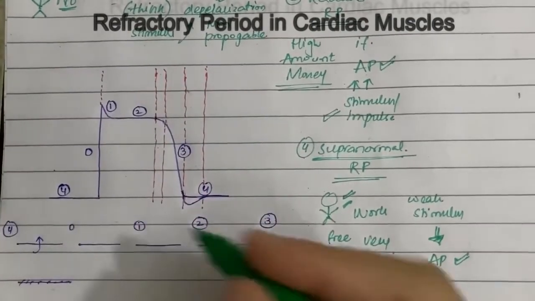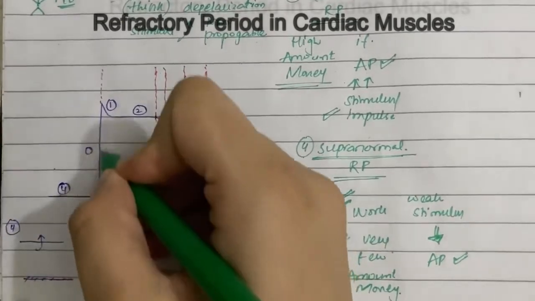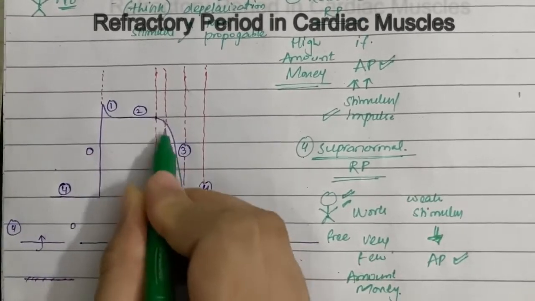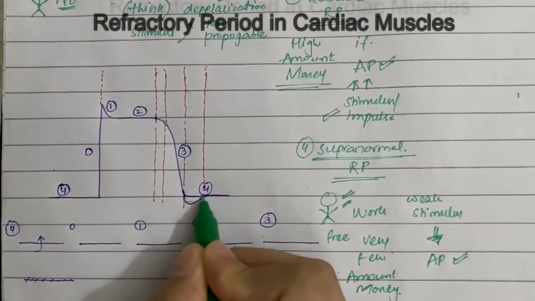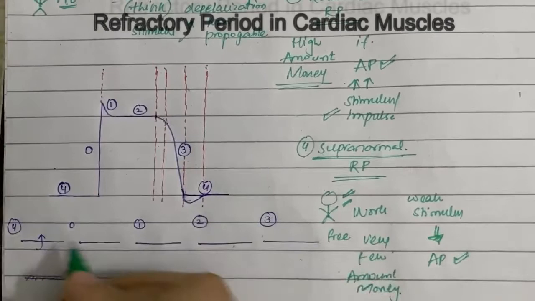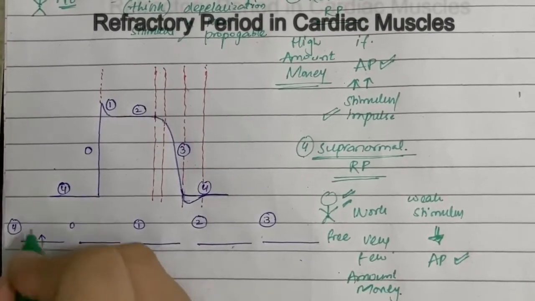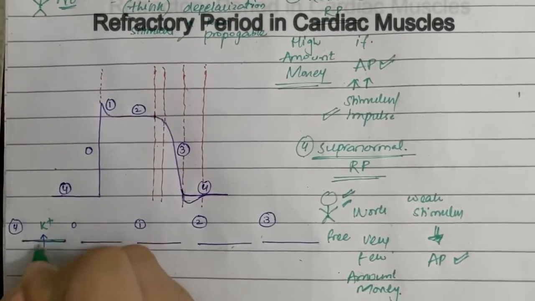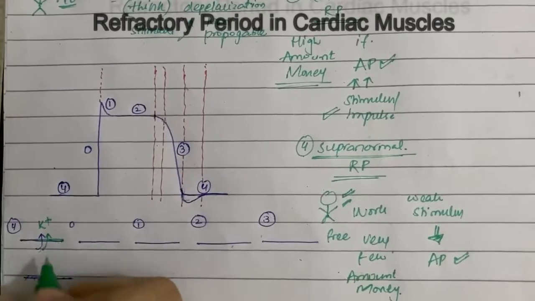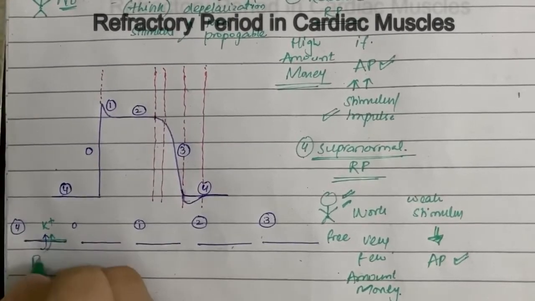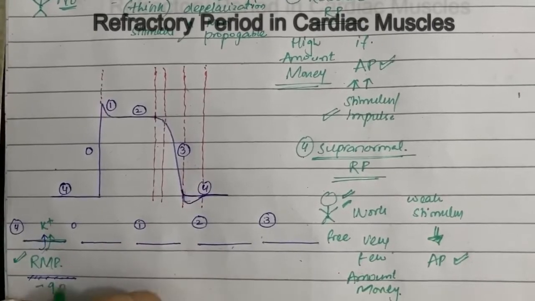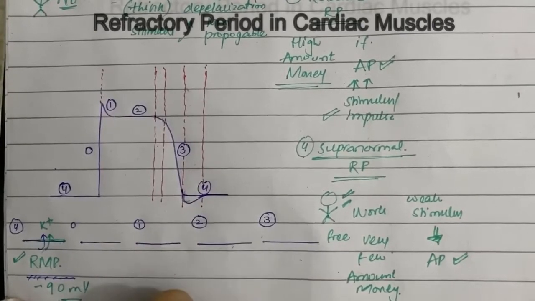What is the cardiac cycle? This is our phase 4, phase 0, phase 1, a brief one, phase 2, phase 3 and phase 4 again. So starting from phase 4, in it the potassium is constantly moving. Suppose this is a cell membrane and potassium is constantly moving out of the membrane, and it is maintaining the resting membrane potential, which is minus 90 millivolt in cardiac tissues.